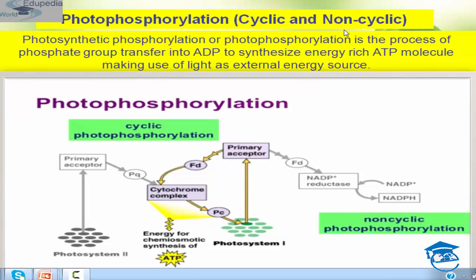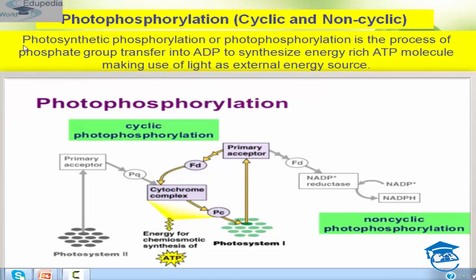This involves photophosphorylation and photolysis of water, which I have already told you in my previous section of the presentation. So for better understanding, please refer to that presentation. Okay? But here, let's discuss the two types or the two stages of light dependent reaction, that is cyclic and non-cyclic. So student,